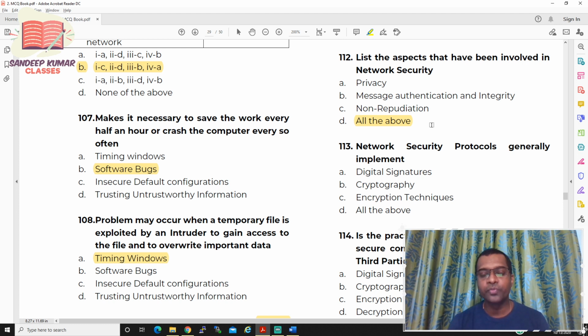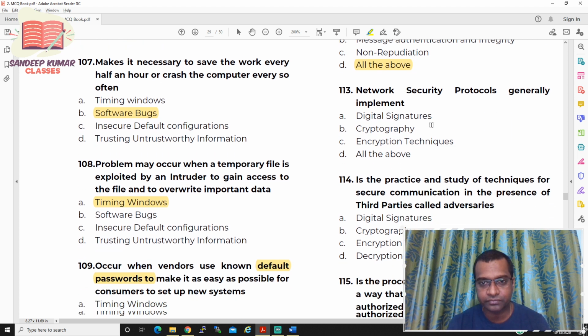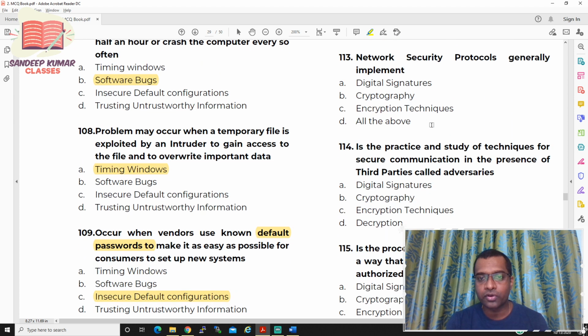Now let us move to question number 113. Network security protocols generally implement digital signature, cryptography, encryption techniques, D, all of the above.